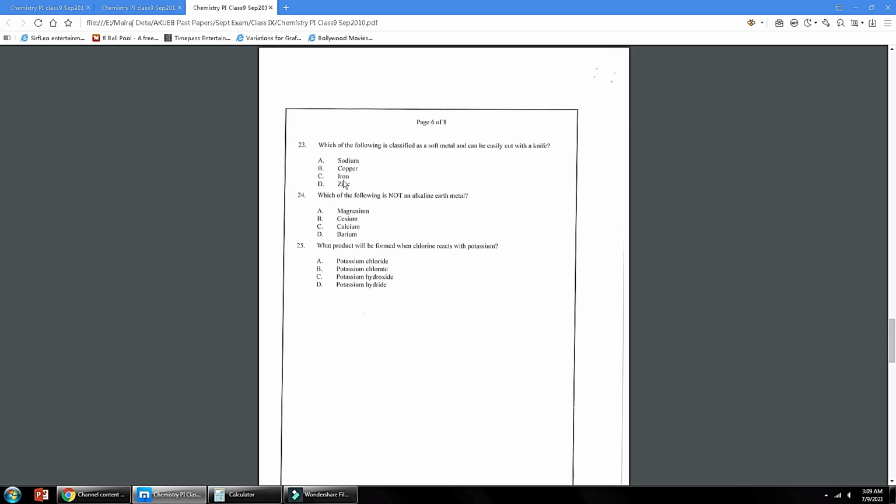The remaining are transition metals, which are considered hard metals. Number 24, which of the following is not an alkaline earth metal? So cesium is the correct answer. Magnesium, calcium, barium are from the 2A group, or alkaline earth metals. Cesium is from the 1A group. Number 25, what product will be formed when chlorine reacts with potassium? Potassium chloride is formed. So option A is the correct answer.